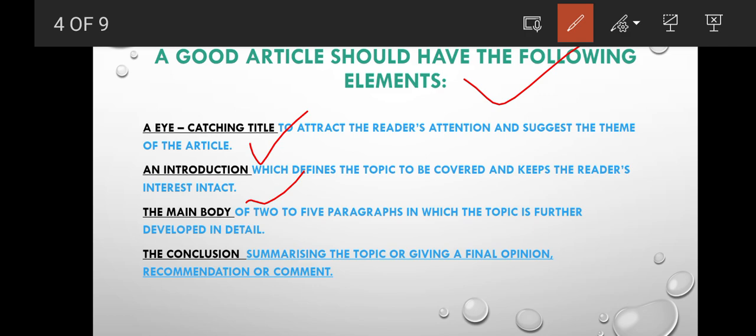It should have 2 to 5 paragraphs, which means it should be lengthy enough. The topic should be deeply introduced and deeply explained by you. Since it should be of 5 paragraphs, as you can think, it should be well structured. So the introduction should be good, and the main body, let's go for the main body.